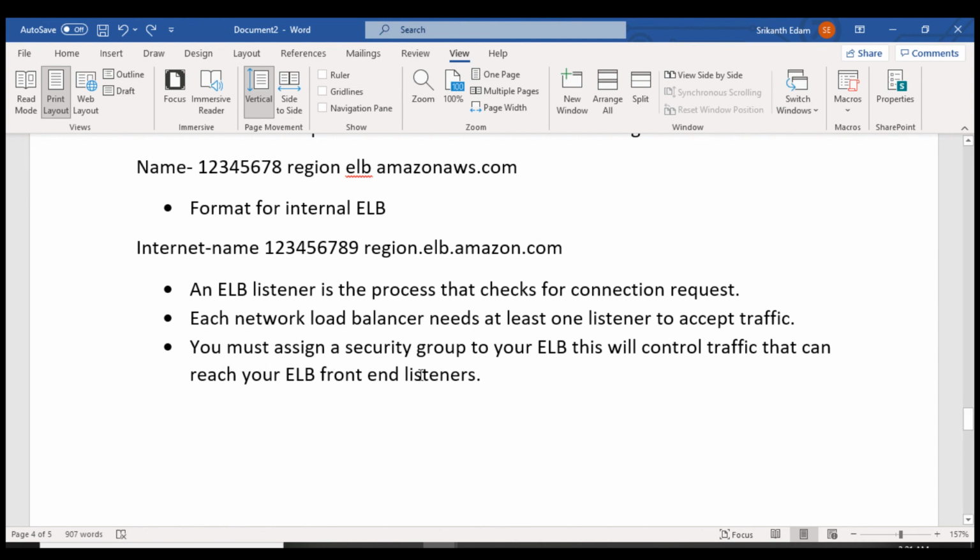You must assign a security group to the elastic load balancer. This will control the traffic that can reach your elastic load balancer front end listeners. So it is recommended that you configure a security group for your elastic load balancer. What the security group will do is configure the ports. Whatever ports you configure in the security group, it will allow only those ports to control the traffic. Then only it will reach your front end listeners.